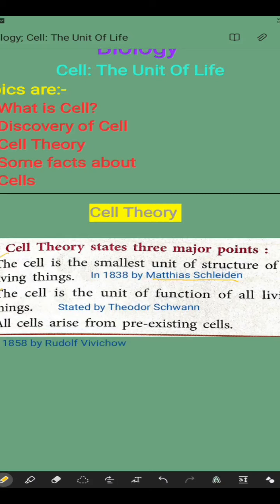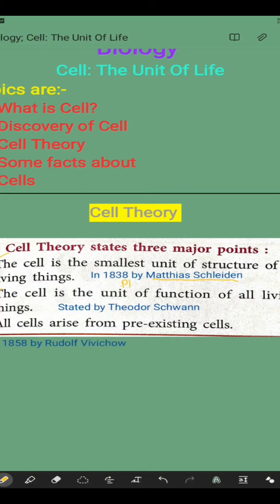Theodor Schwann. It was stated by Theodor Schwann between 1838 and 1839. Between these two years only it was stated. Theodor Schwann was a German zoologist. He made small discoveries including the animals. What did Matthias Schleiden do?